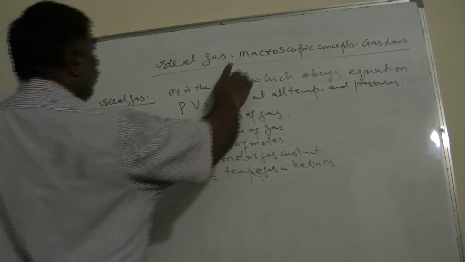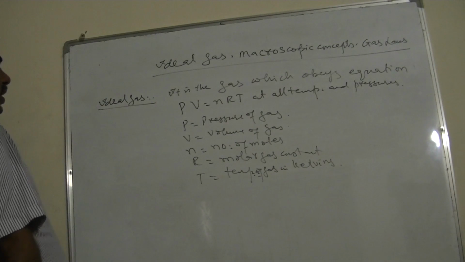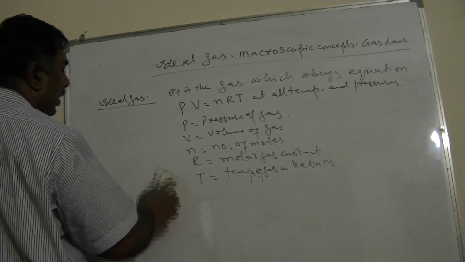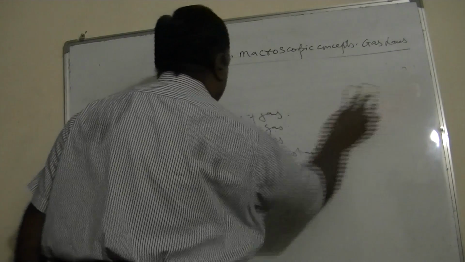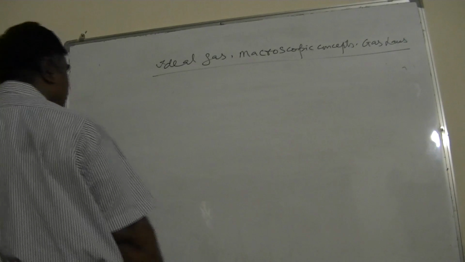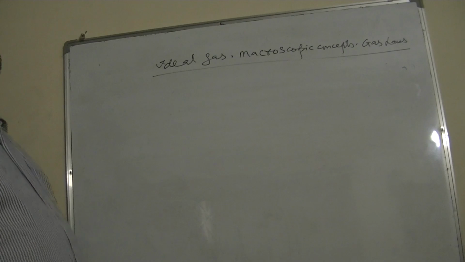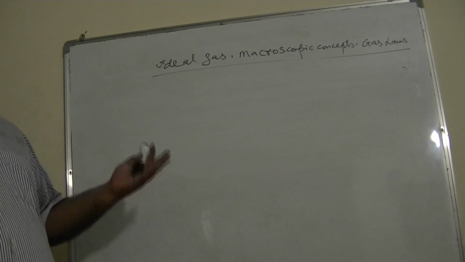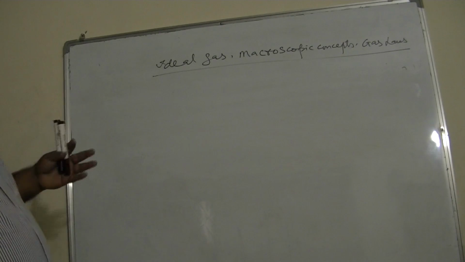Then comes the macroscopic concepts. Actually, there are the 4 macroscopic concepts. Macroscopic concepts are those concepts which explain the behavior of the gas in a bulk way, or in a bulk quantity, or as a whole.